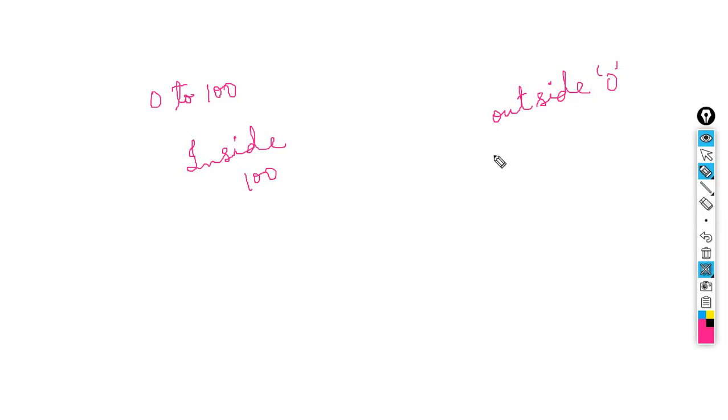I can say generally what we are doing, let me write here. Generally we are using the number from 0 to 100. Whenever we want to configure the security level, for inside we are giving 100. Outside we will give 0. DMZ we can give 50 or any number other than 100 and 0.